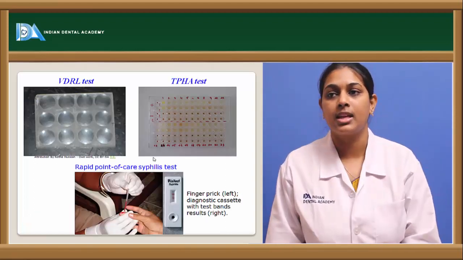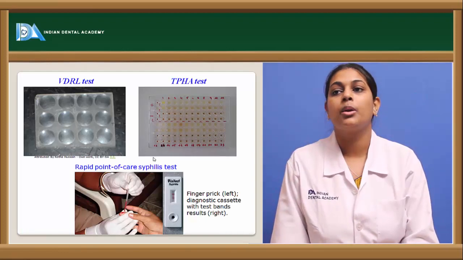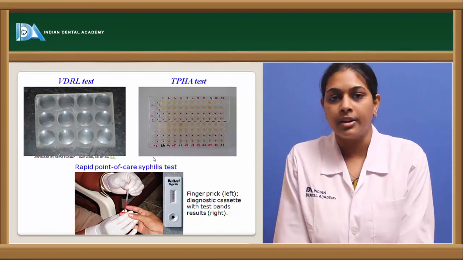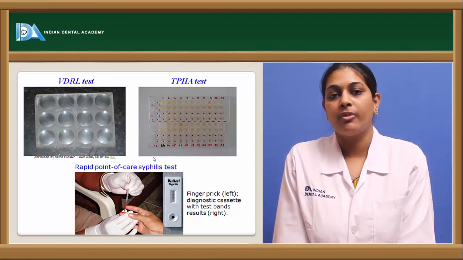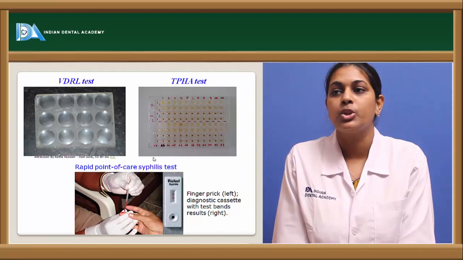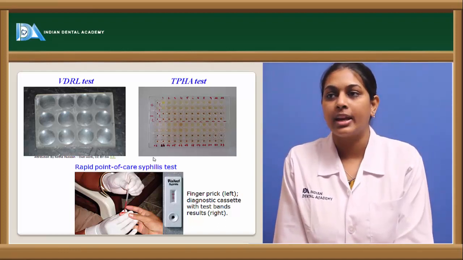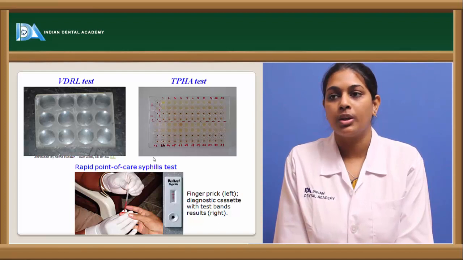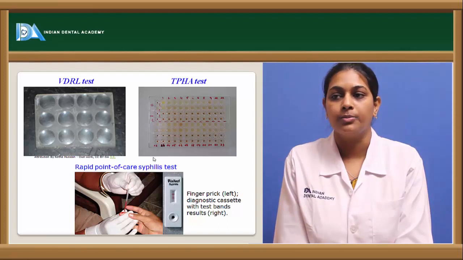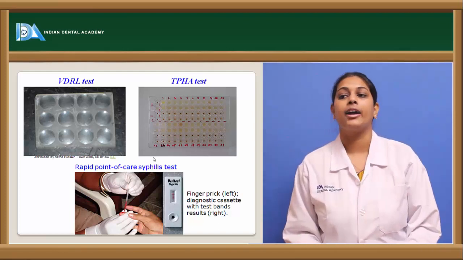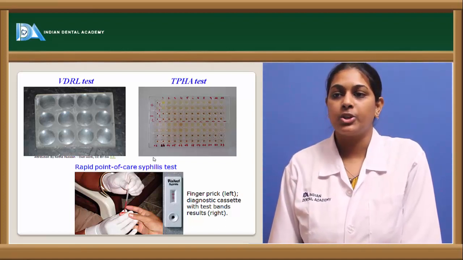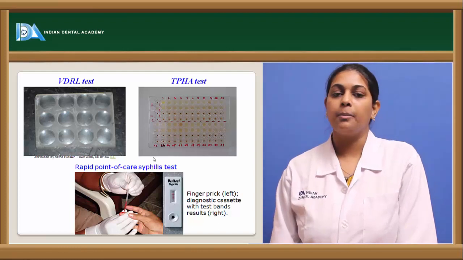These are the pictures which are seen. That is a VDRL test, which consists of a sheet of wells, showing the reaction between the serum of the patient and the reactive reagent. And then comes the Treponema pallidum hemagglutination test, which shows the agglutination of the patient serum with the reagent used in the test. Then coming to the rapid point of care syphilis test, where the finger is pricked, and this diagnostic cassette starts showing the test bands which show whether the patient is reactive to syphilis or not. So this completes syphilis.